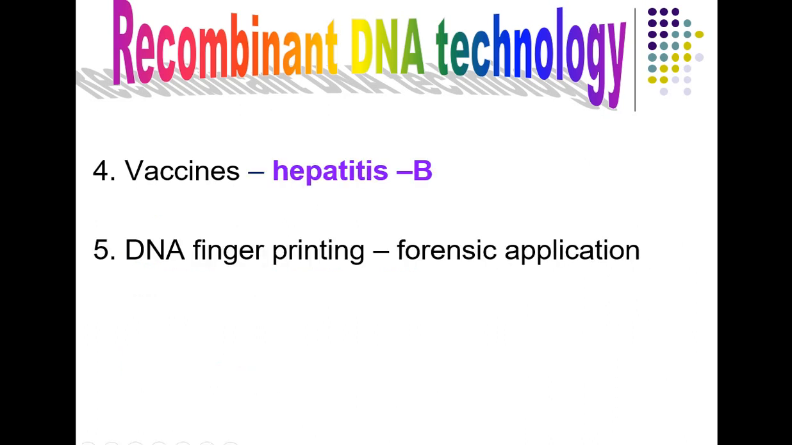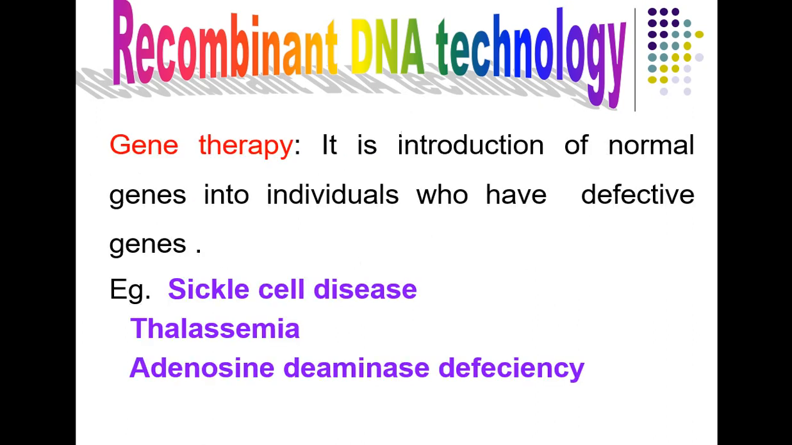And rDNA technology is also used to develop vaccines, and especially the hepatitis B vaccine is produced by using this rDNA technology. Then rDNA technology also has applications in DNA fingerprinting, which is used in forensic applications. In forensic applications also, we use this DNA fingerprinting. So there are a vast number of applications for rDNA technology. It can be used for gene therapy also.